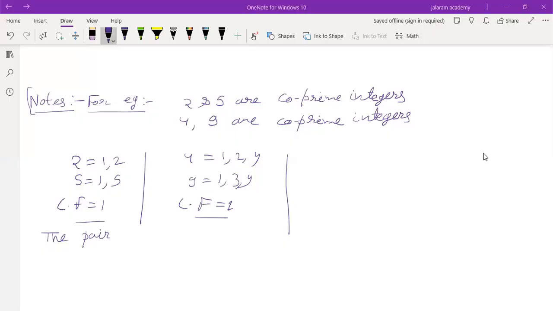So what are co-prime integers? Can anyone define? Yes, you. The pair of integers which have only one as their common factor are co-prime integers. Yes, this is the correct definition.